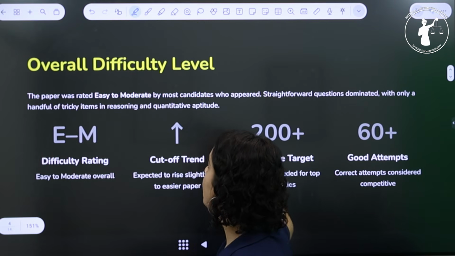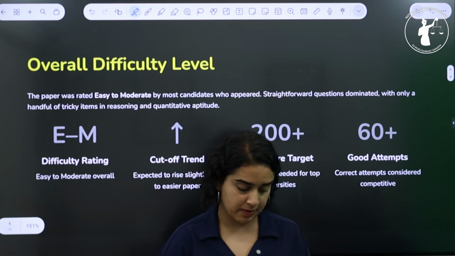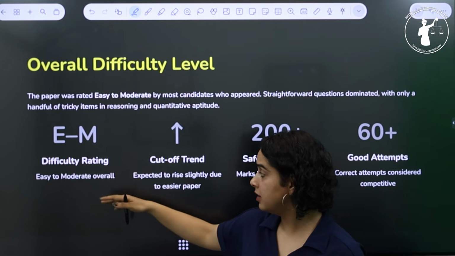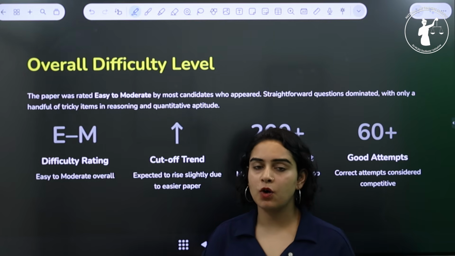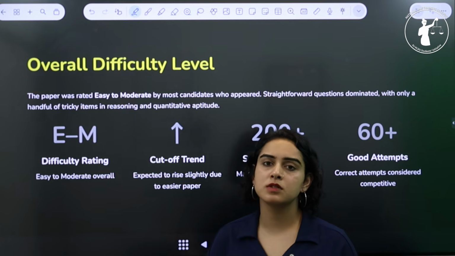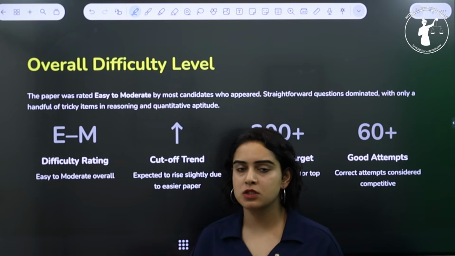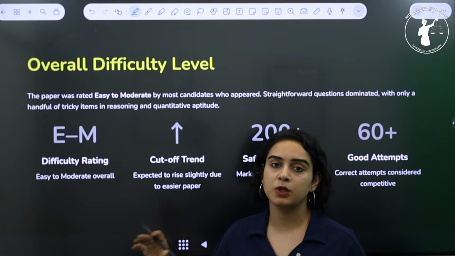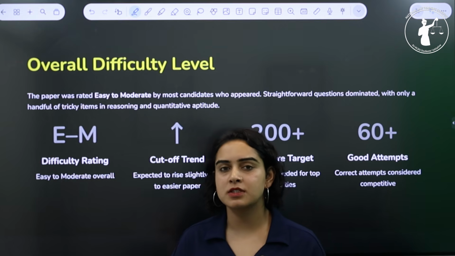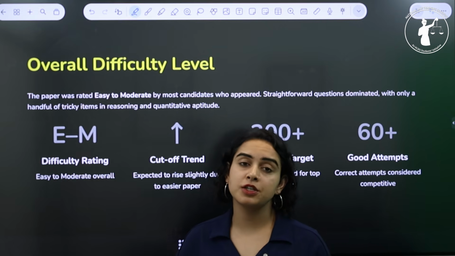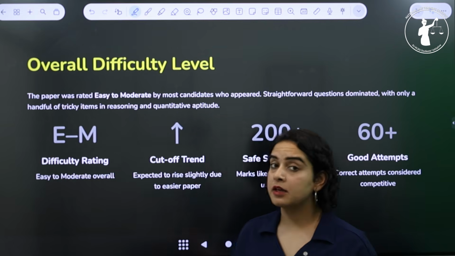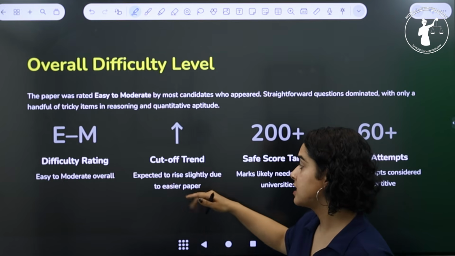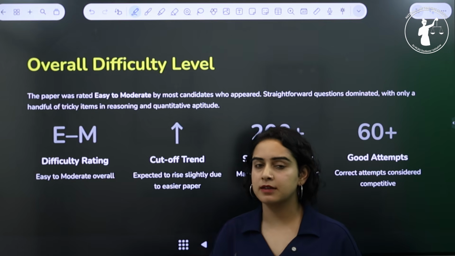Then let us understand the overall difficulty level of this exam. In terms of difficulty, the paper stayed from easy to moderate. Most of the questions were straightforward and concept based, so it was easy for the students to attempt those questions. Those who were thorough with the concepts found themselves pretty comfortable with the question paper. There were hardly any questions that involved complex calculations or any tricky reasoning. And because the paper was comparatively easier, the expected cutoff should be a little higher this time.